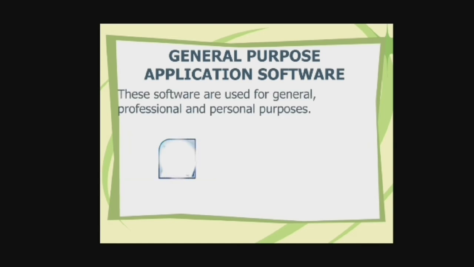General purpose application software. These softwares are used for general, professional and personal purposes. We can say that anyone can use these softwares as per their requirement. For example, I can use Word for creating my files, being a teacher, and you being a student, you can also use Word to create your file.